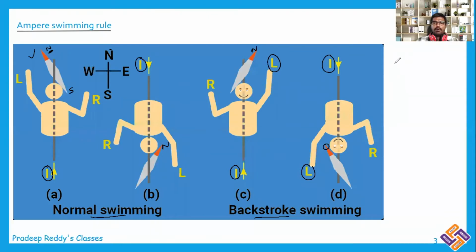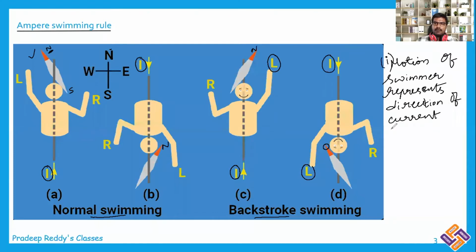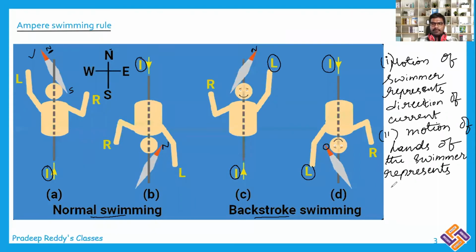So remember that the motion of the swimmer represents the direction of current, and the motion of the hands of the swimmer represents the deflection of the magnetic compass.